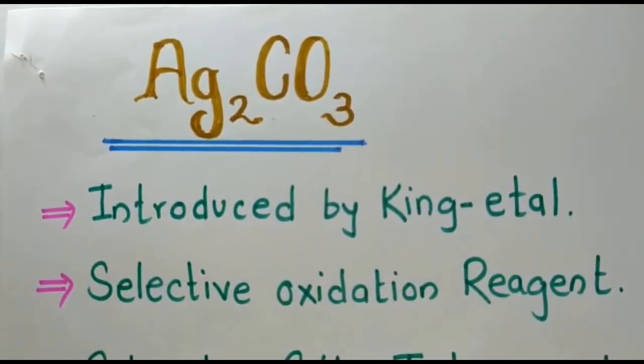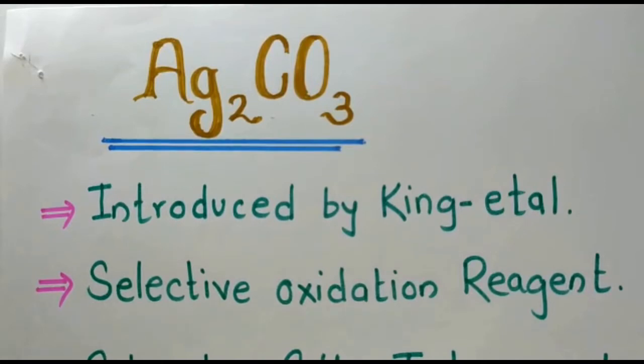Hello everyone. Today we are going to discuss the next reagent, that is silver carbonate. This reagent is important for the oxidation of alcohols to carbonyl groups. Remember that it will oxidize the alcohol to the carbonyl group. Silver carbonate was introduced by Fetizon et al., and this is a selective oxidizing agent.